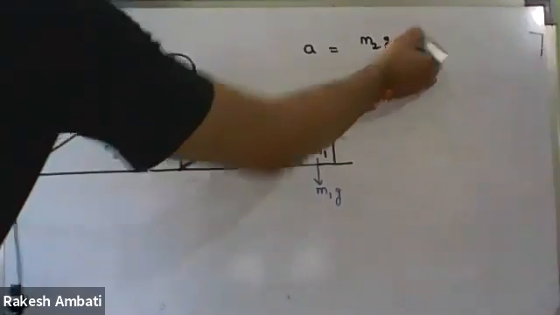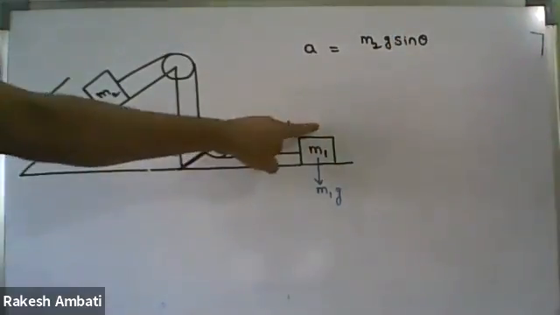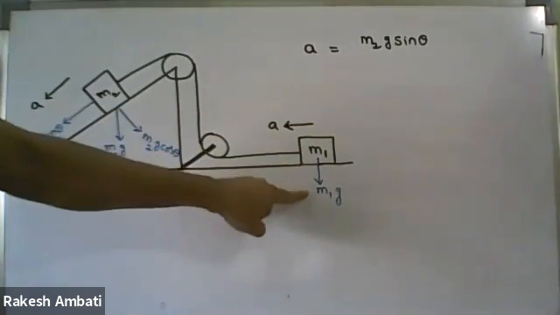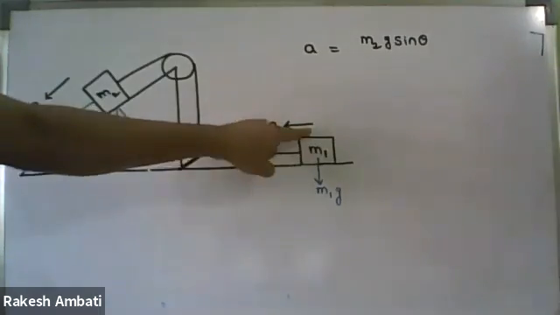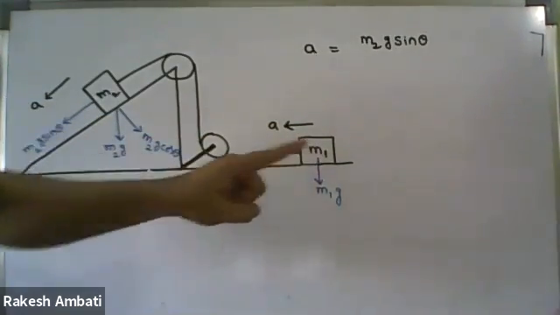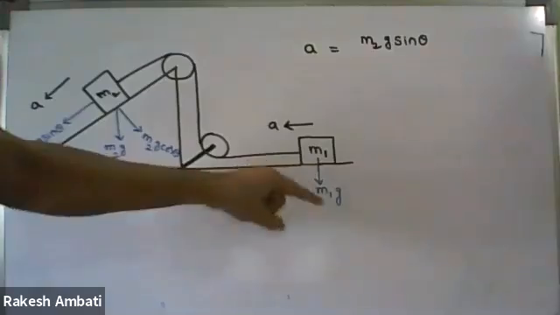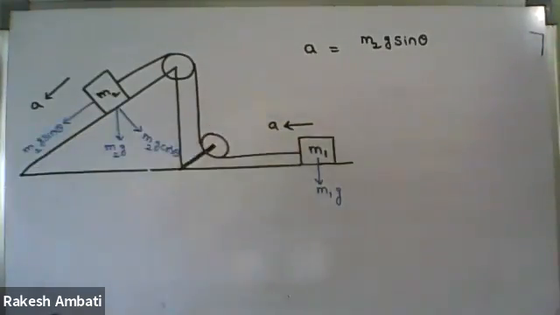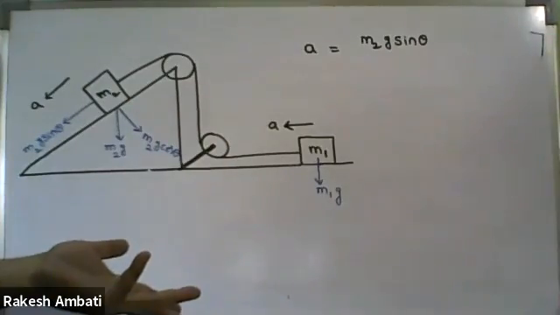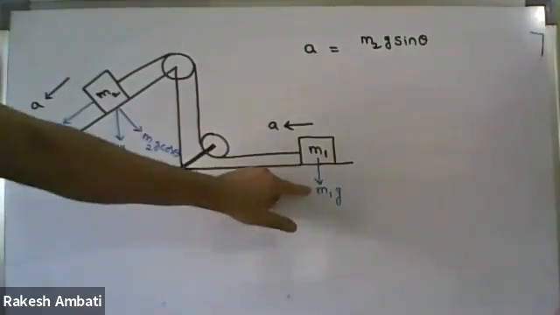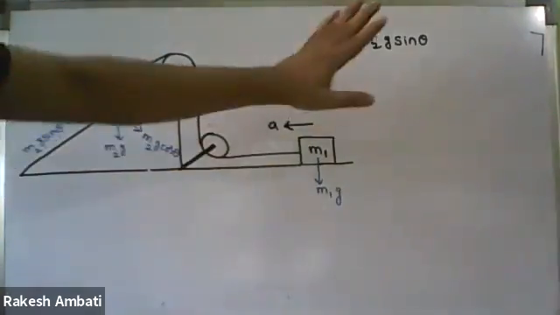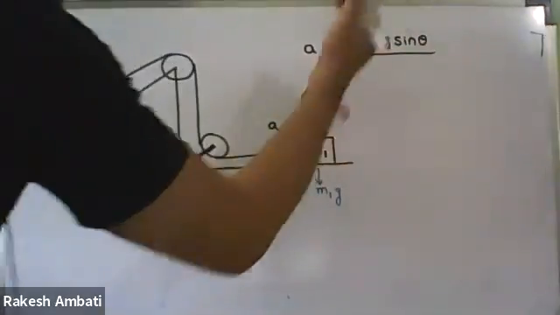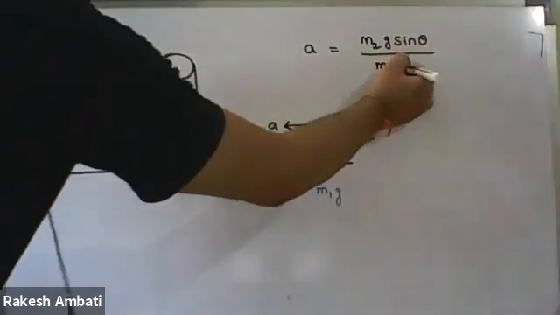Coming to M1g, see here the motion is horizontal, but the weight is present vertically downwards. Do we have any weight component present horizontally in the direction of motion? No, sir. It is balanced by the normal force, right? So do we have to consider this M1g or not? No, sir. So simply M2g sin theta upon the sum of the masses, M1 plus M2. That's it.